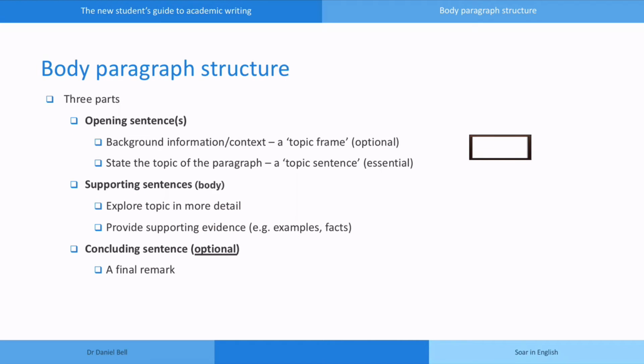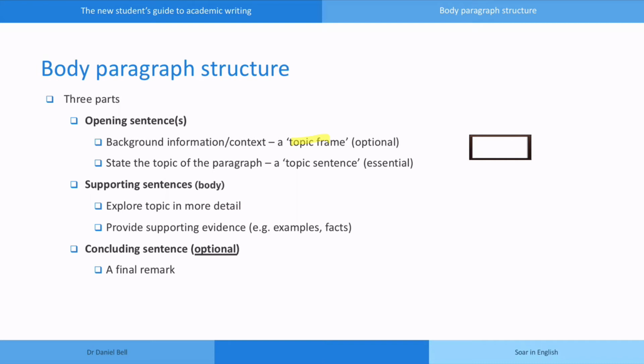In terms of structure, body paragraphs have up to 3 parts: an opening, a body, and sometimes also a concluding sentence. The opening sentence can include 2 types of sentences. There can be a topic frame, which is optional, which contains background or context for the paragraph. This is similar to how a picture frame provides a context for the picture.